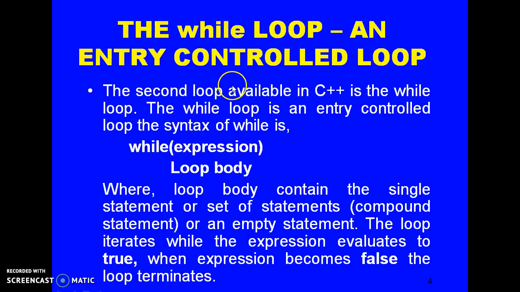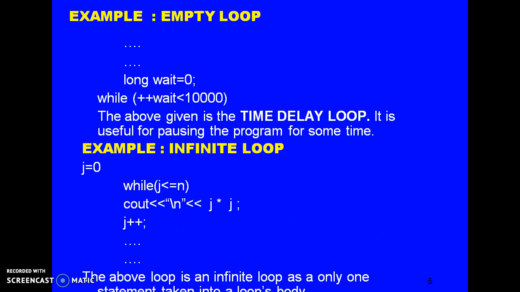Coming to the while loop. This is an entry control loop. This is the second loop available in C++. This is the while loop. The expression of the while loop: while, in brackets the expression, the condition, and then the body of the loop, where the loop body contains a single statement, a set of statements, or an empty statement. The loop iterates while the expression evaluates to true. When the expression becomes false, the loop terminates.